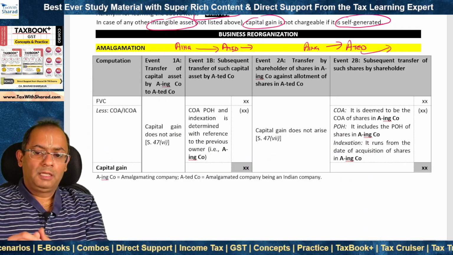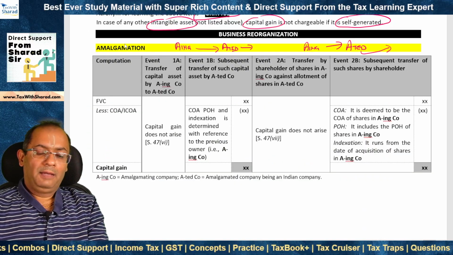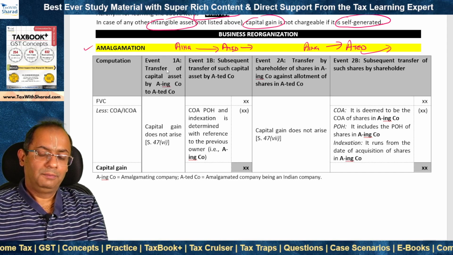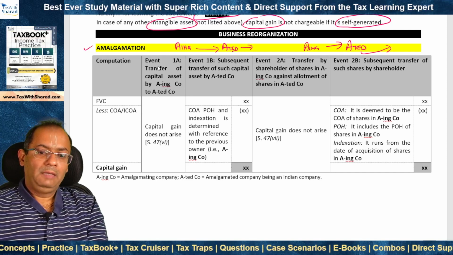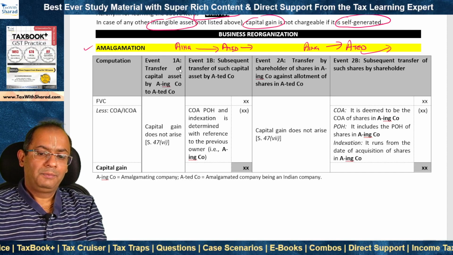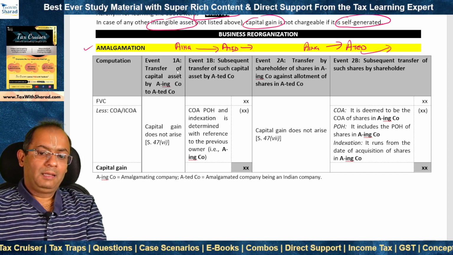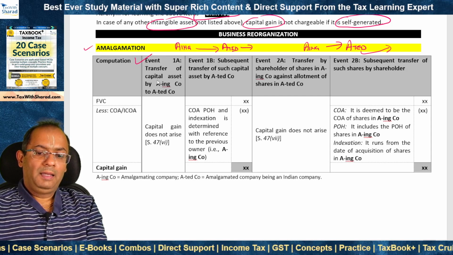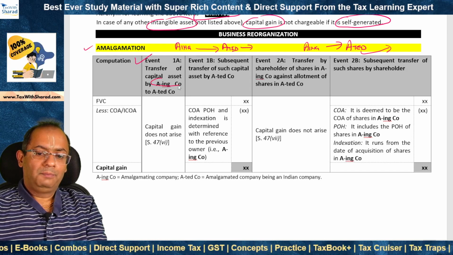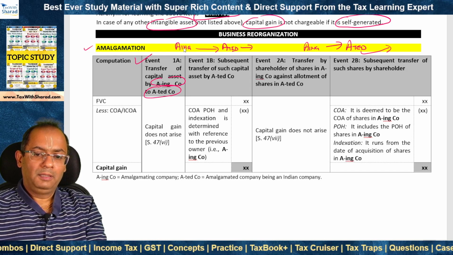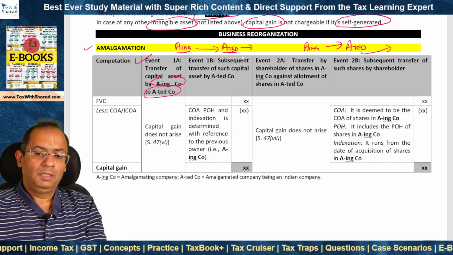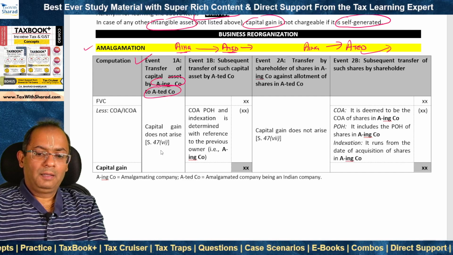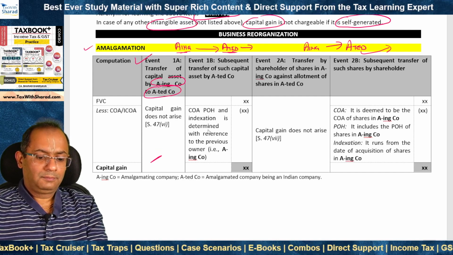Now we turn to business reorganization and we look at amalgamation and demerger in brief. First, we look at the case of amalgamation. Now, there can be certain events which will take place. The first event will be where there is amalgamation, there will be transfer of a capital asset by the amalgamating company to the amalgamated company. Now this transfer is exempt from capital gain. Capital gain does not arise.